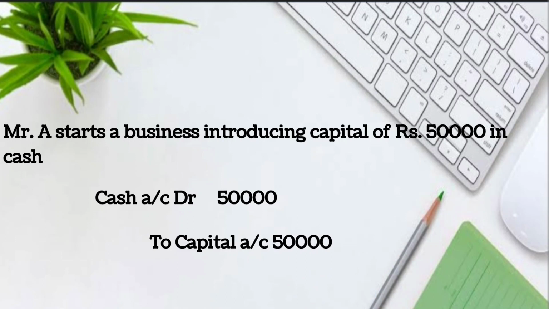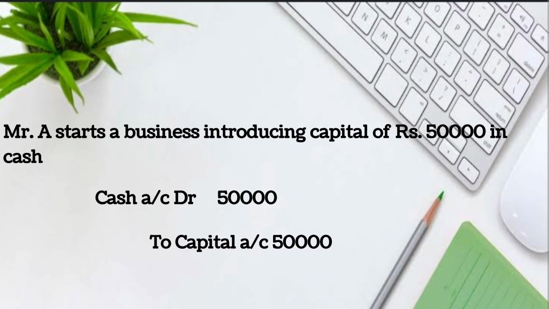So what is cash? What type of account it is? Cash account is a real account. So the rule comes debit what comes in and credit what goes out. So here the cash is coming into the business. So we are debiting the cash account. Understood? Now the second account is capital account. What is a capital account? It is the owner's account, that is a personal account.